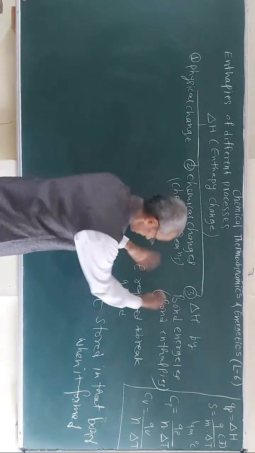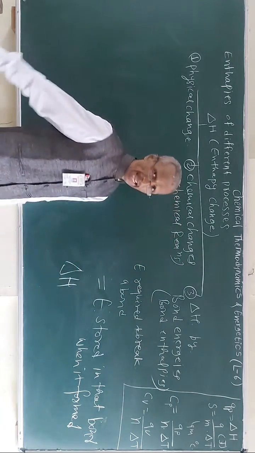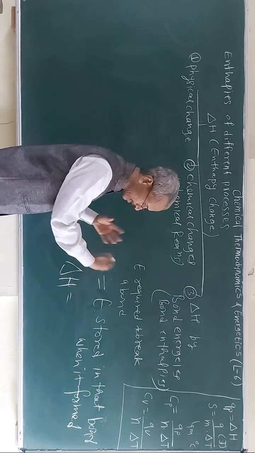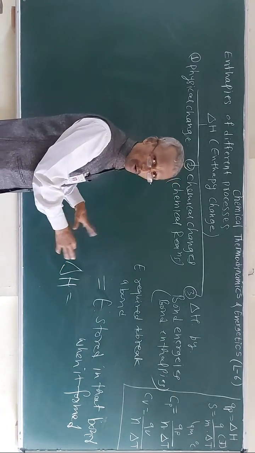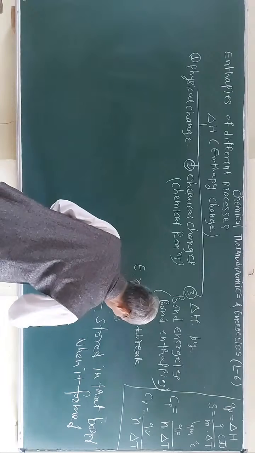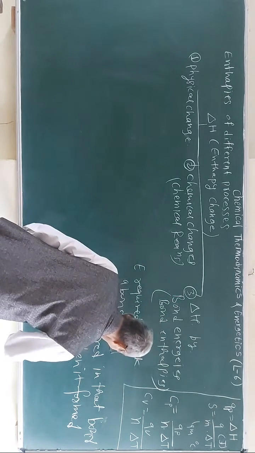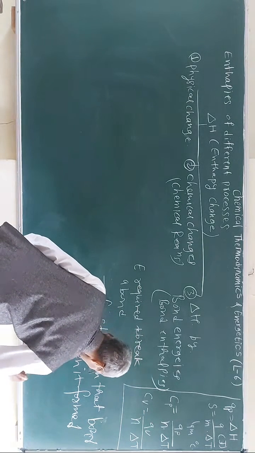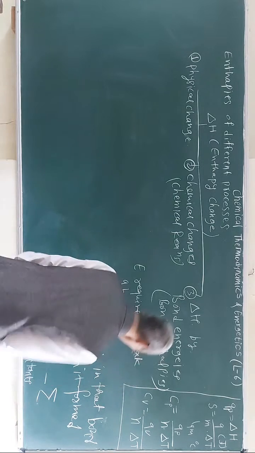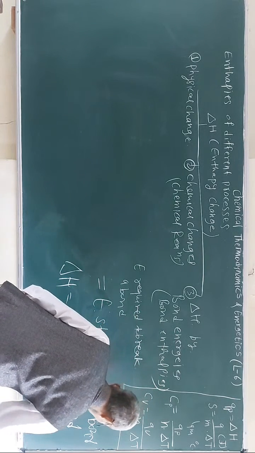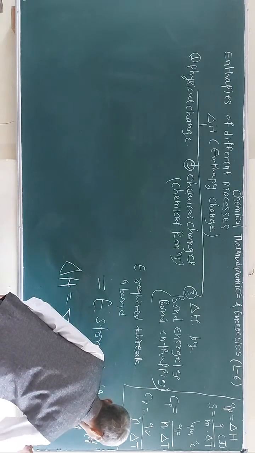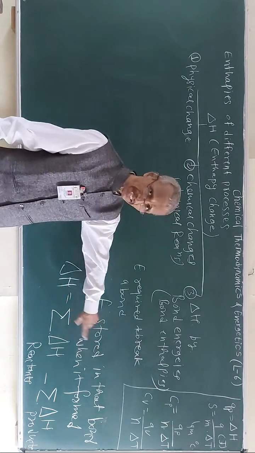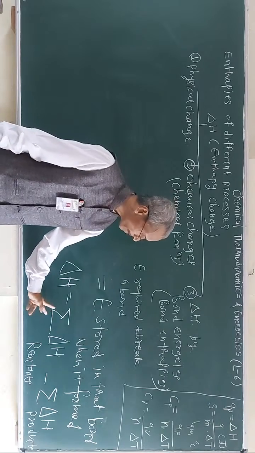And therefore the enthalpy change of the reaction, when that chemical reaction is taking place, can be determined on the basis of this. In short, I am going to write here the total enthalpy changes of the reactants minus the sum of the enthalpy changes of the products. Remember, this is a very significant formula. In all other cases, it is products minus reactants, but here it is reactants minus products.